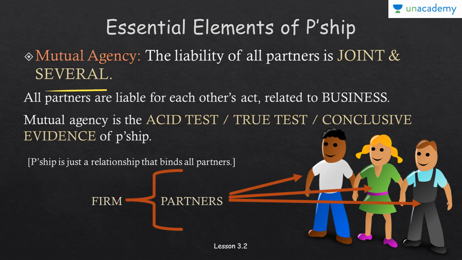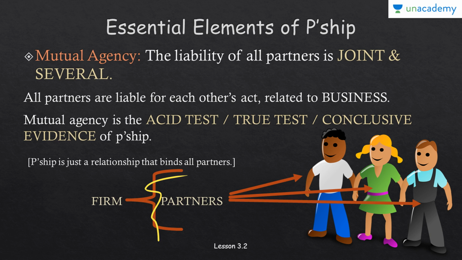Fine. So these are the partners, and they are collectively known as the firm. The body that is created because of the partners is called the firm. Now you'll ask, what is partnership then? If the firm is the body of collective partners, what is partnership? Partnership is just a relationship that binds. In this bracket, you can call this partnership. It is just a relationship, an abstract thing that binds all the partners together legally.